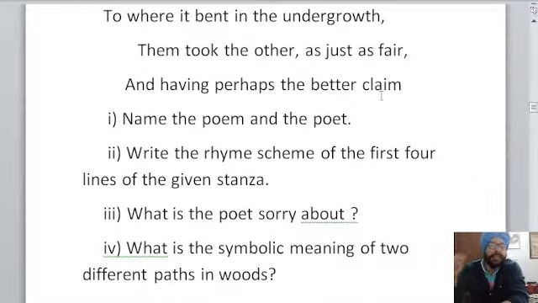So the fourth question is, what is the symbolic meaning? Yes, Gursirat, you are correct. What is the symbolic meaning of two different paths in the woods?